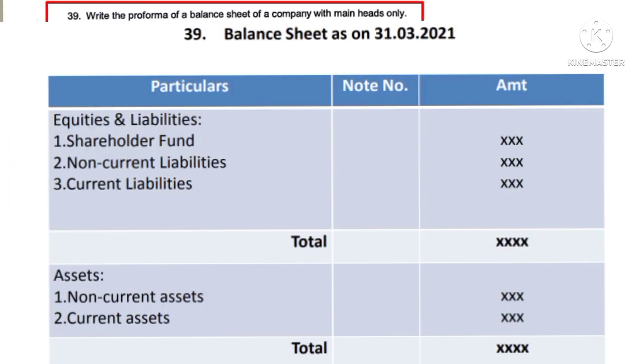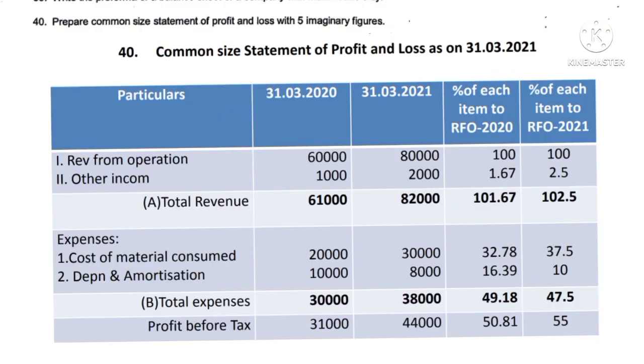Question number 39 is writing the pro forma of a balance sheet. That also I have displayed. Just remember it and write it in the examination if it is asked. Then question number 40 is the common size statement. It is also displayed on your screen. Just remember it, practice it, and if it is asked in the question paper, you just write the answer.